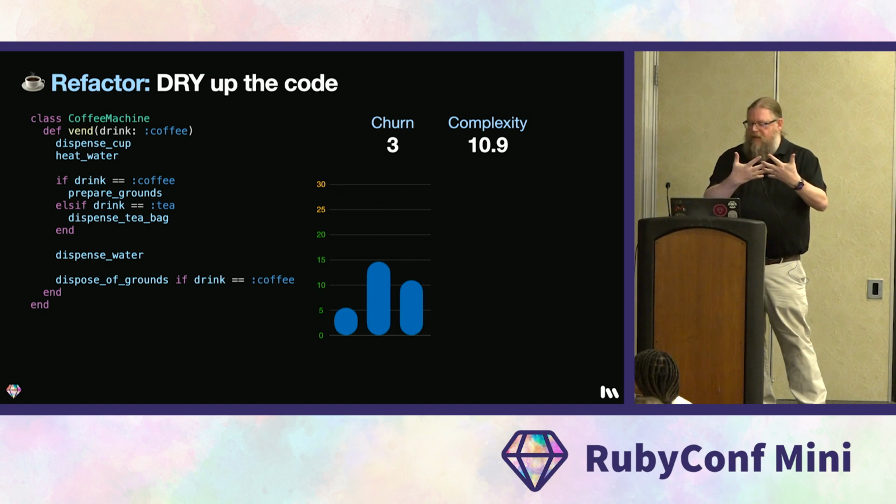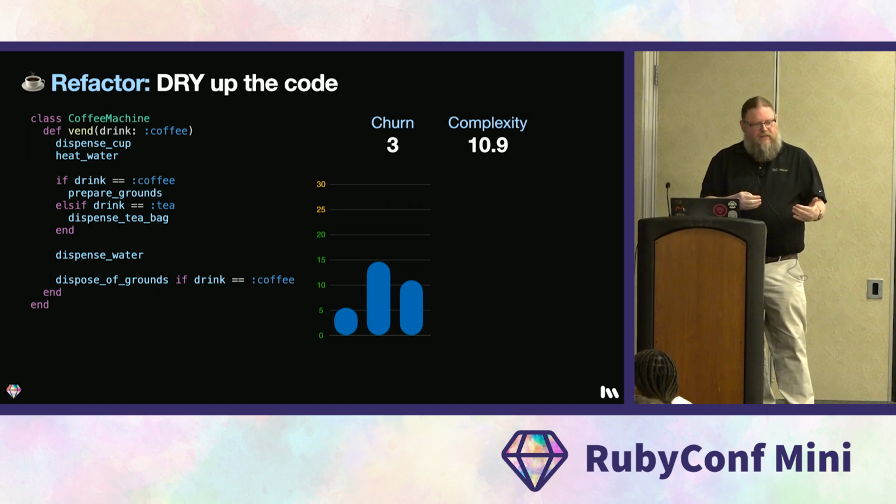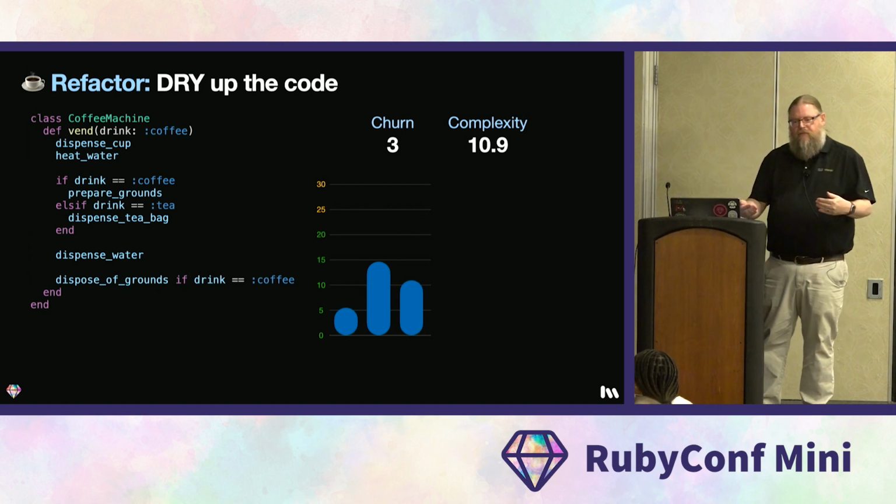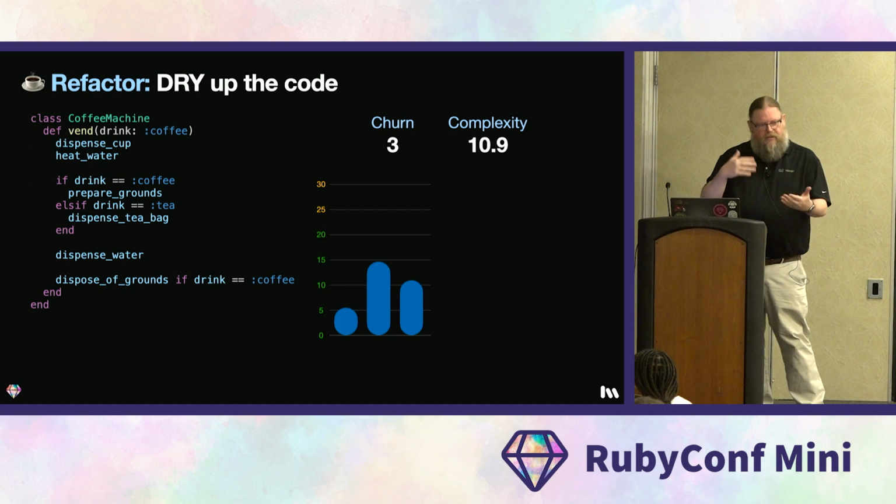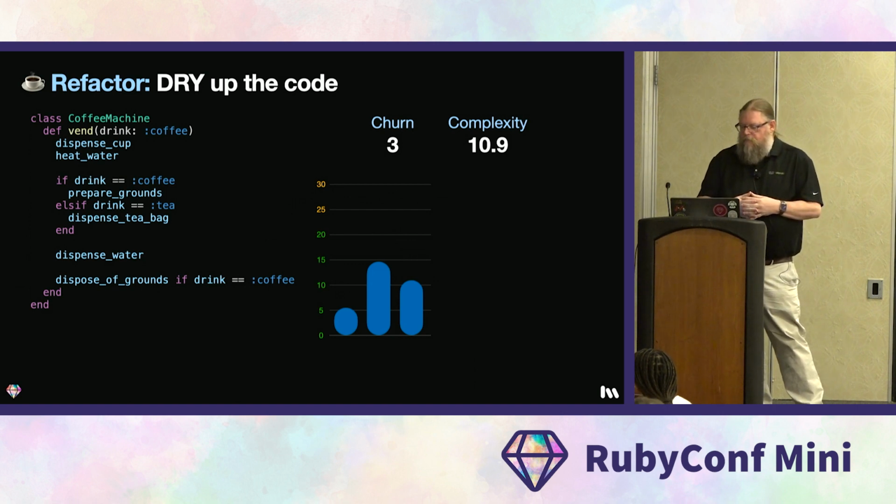Notice how we've intermingled the two algorithms. You can no longer really see what it takes to steep tea or to brew coffee. You have to read the whole thing and kind of parse it. It also sets a precedent for how future developers are going to extend this code by adding more conditional logic. From Flog's perspective, though, the math says that the complexity went down.